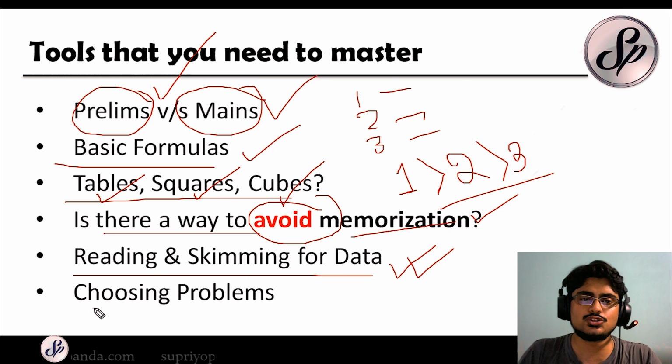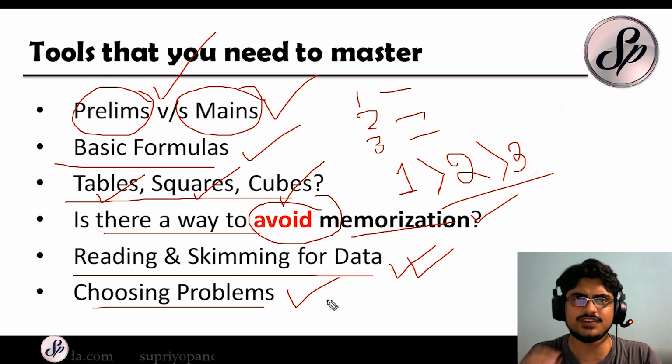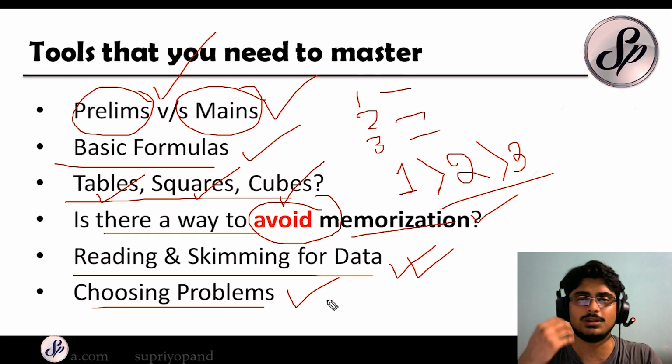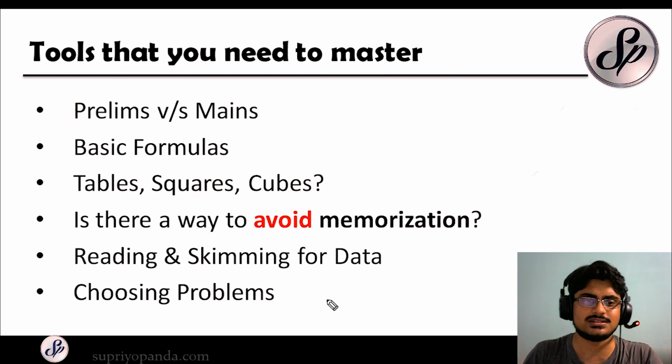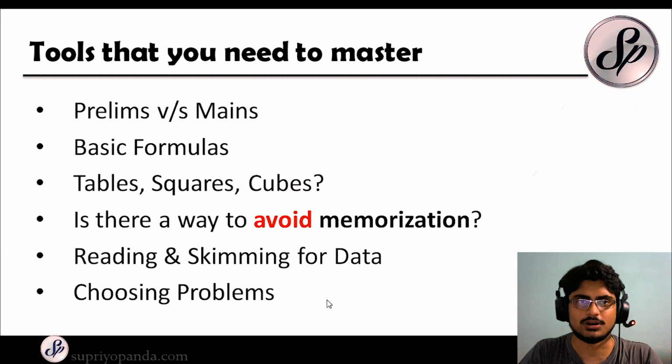And the next thing is choosing problems. Now in the prelims phase, it is not so important, but in mains, it is very important. It is critical that you choose the right problems. If you choose the wrong problems and you go down that solution track and you find that it's very difficult, then it can prove very costly. So try and understand how the problems are structured, and this will come after practice. You can do some mocks and you will understand how you can actually choose the correct problems to do.